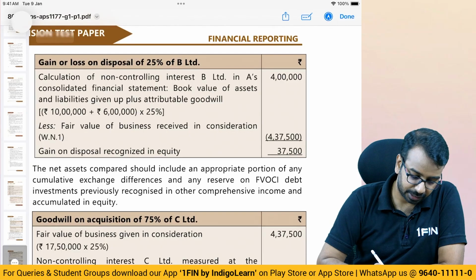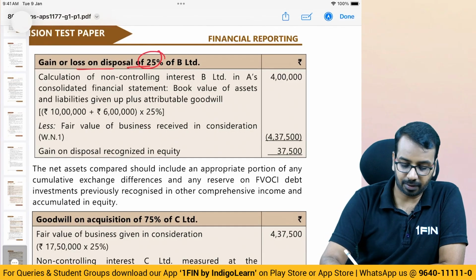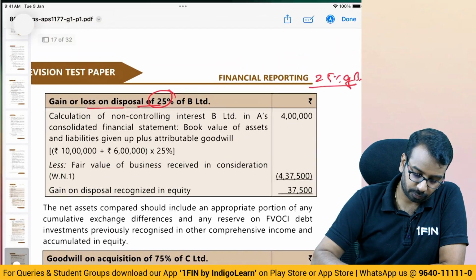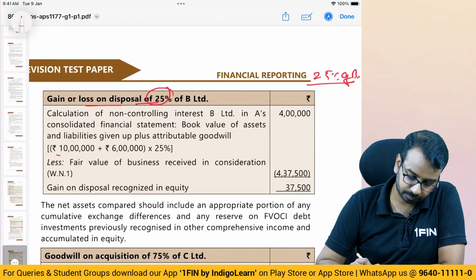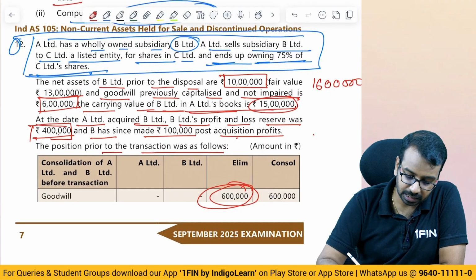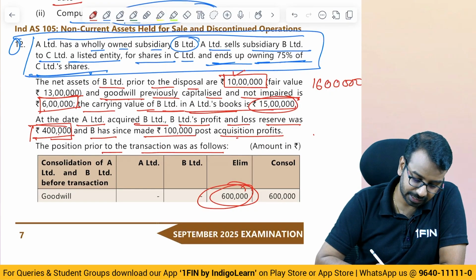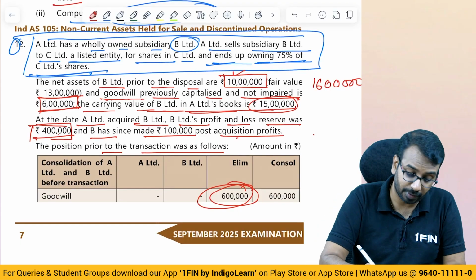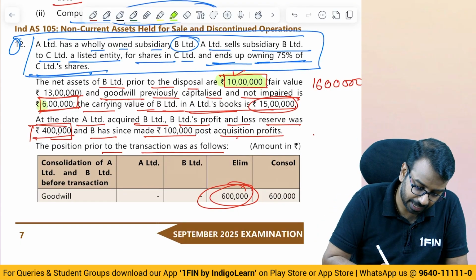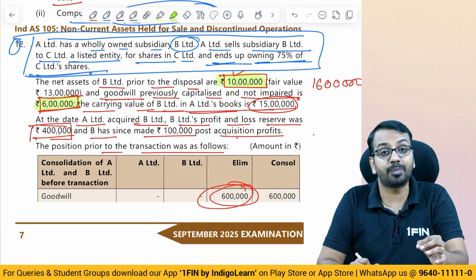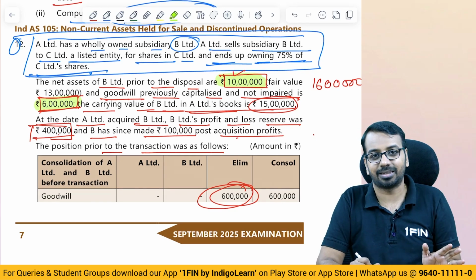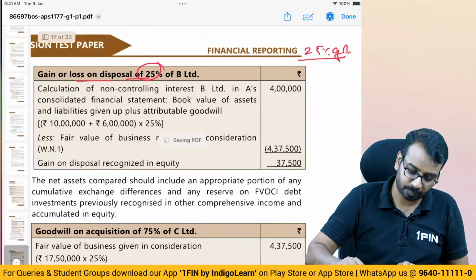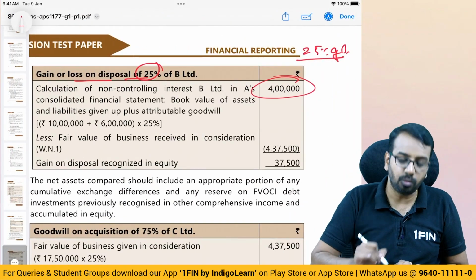First question is, calculate the gain on disposal of 25% of B. We have transferred what? 25% of B. What does that 25% of B include? We have basically transferred 10 lakhs of asset, and goodwill that is available is 6 lakhs. We are not saying fair value because we will de-recognize the book values. So, book value is 10 lakhs here and 6 lakhs here, 16 lakhs. Of this, 25% has been transferred to the NCI. 25% of 16 lakhs works out to 4 lakhs.